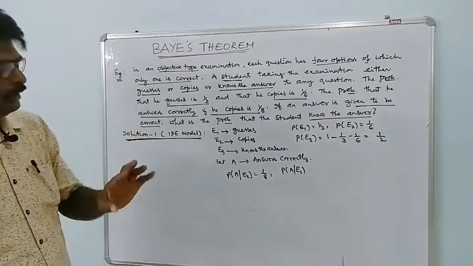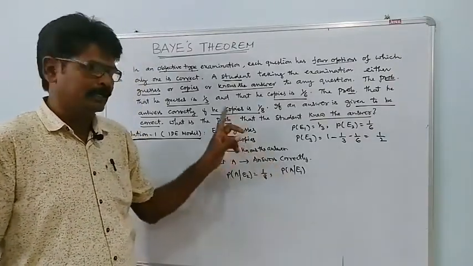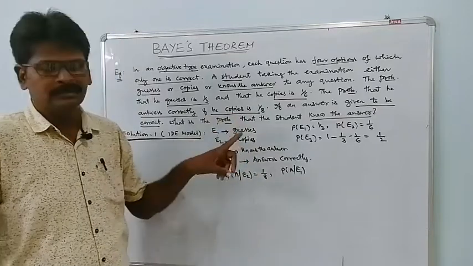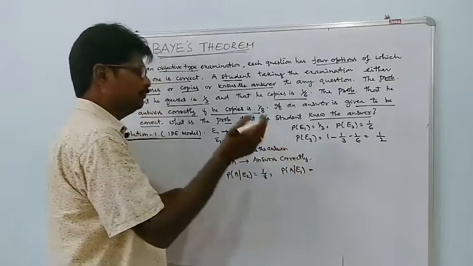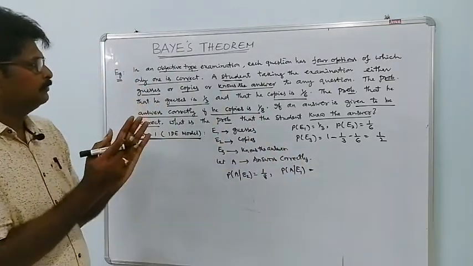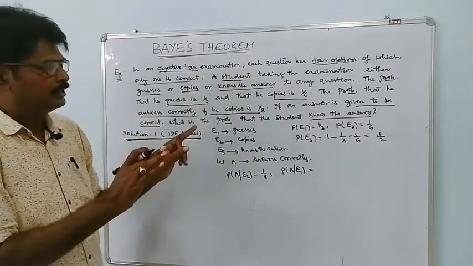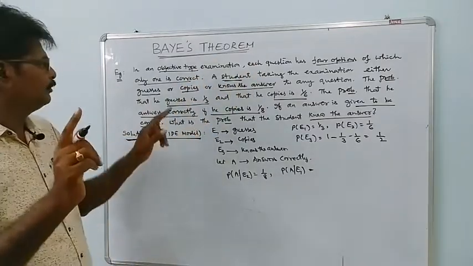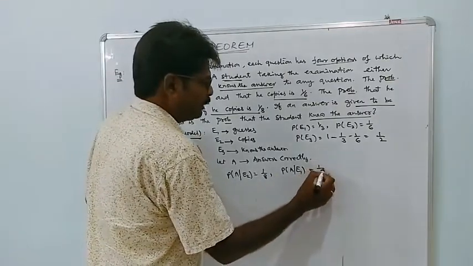P of A given E1 is nothing but he answers correctly if he guesses. So in how many ways will he guess? Simple. It is an objective type examination, 4 options for one question. So out of 4, only one is the correct answer. So P of A given E1 is 1 by 4.